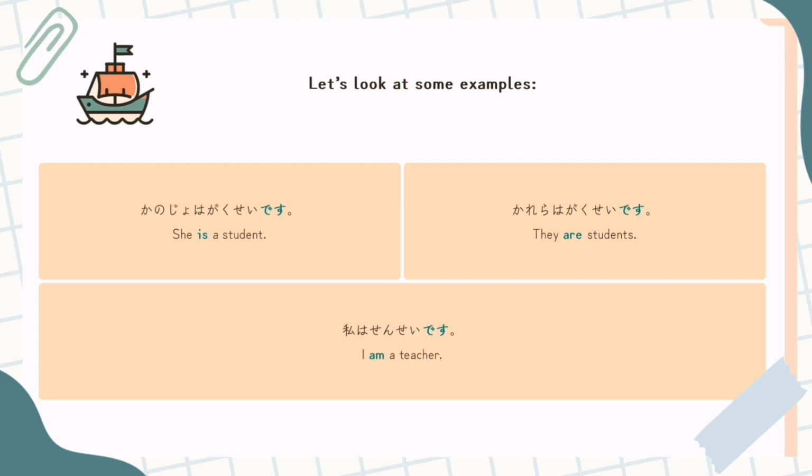彼女は学生です. She is a student. We've got desu highlighted. Desu in this case means is. Remember, they put their verbs at the end of a sentence. Is a verb in English. It's not something we really think about, but it is a verb. It's to be. It's the verb to be. 彼らは学生です. They are students. So in this case, desu is are, because in English, we conjugate the verb to be.